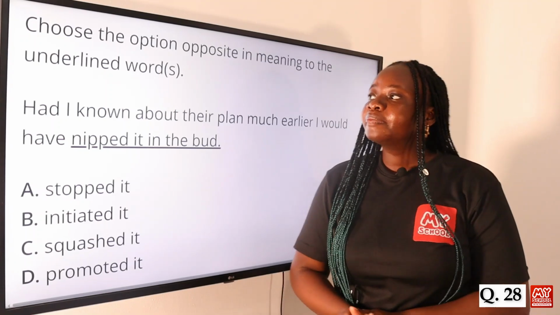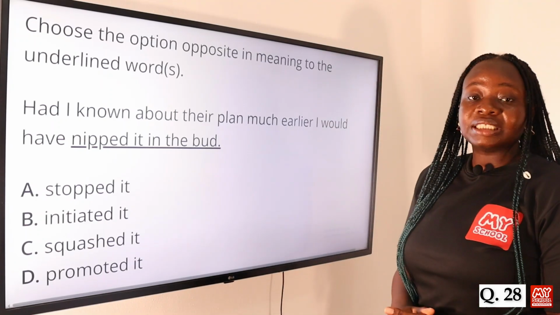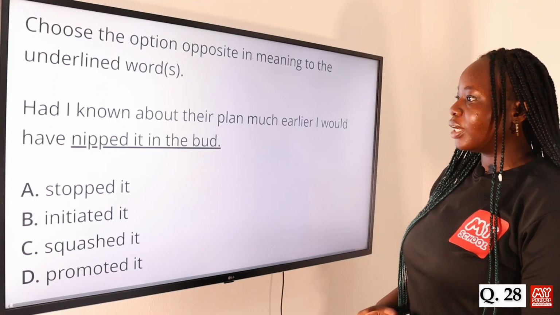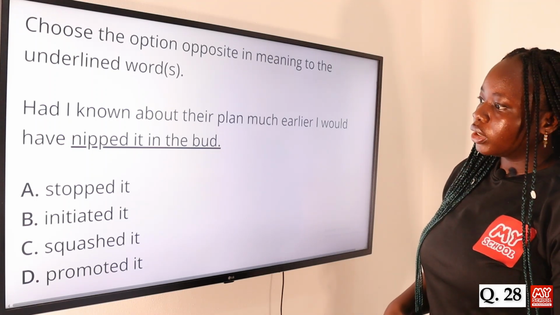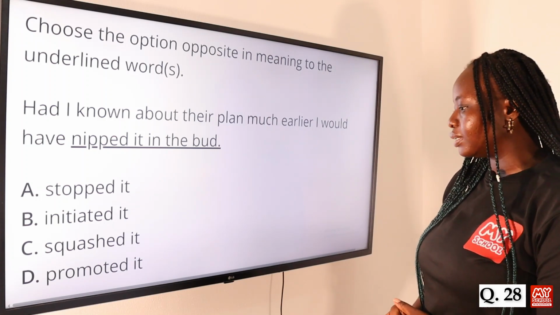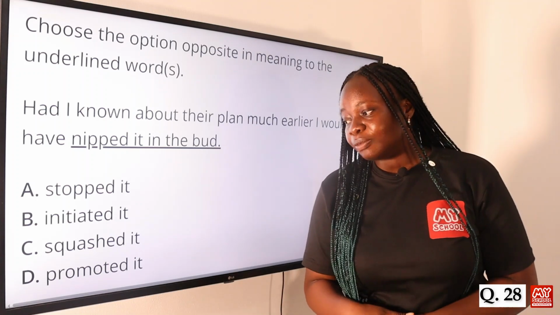Question 28. Again, we have to choose the option opposite in meaning to the underlined words. Had I known about their plan much earlier, I would have nipped it in the bud. Option A, stopped it. Option B, initiated it. Option C, squashed it. And option D, promoted it. The answer to this question is option D, promoted it.